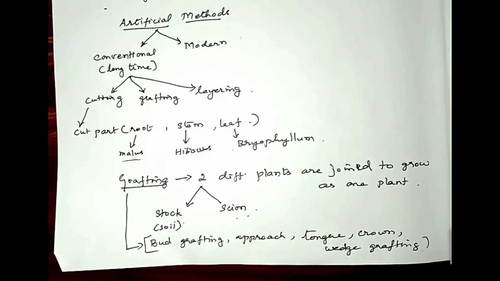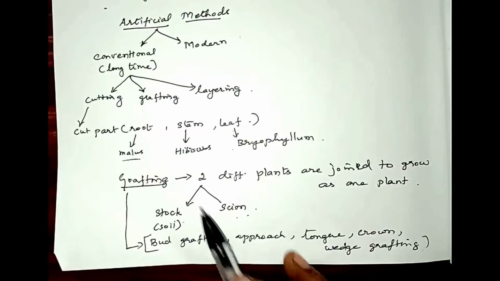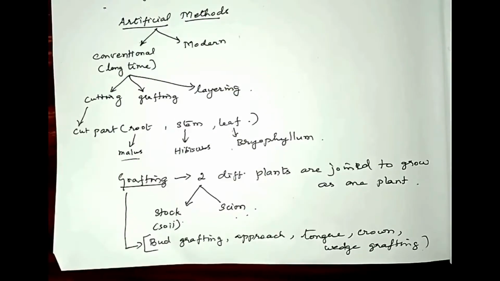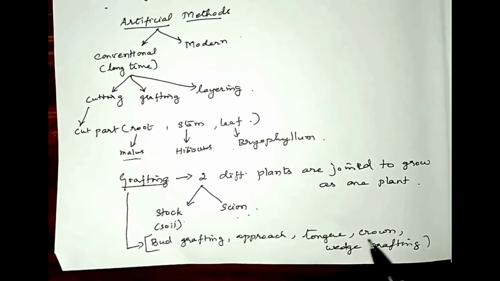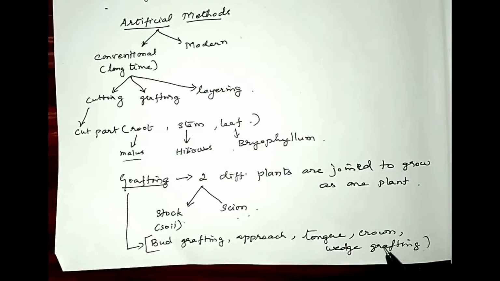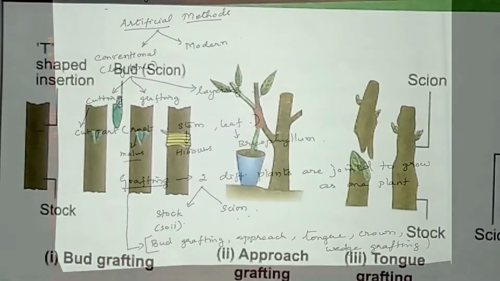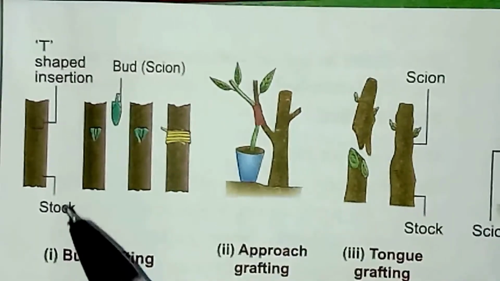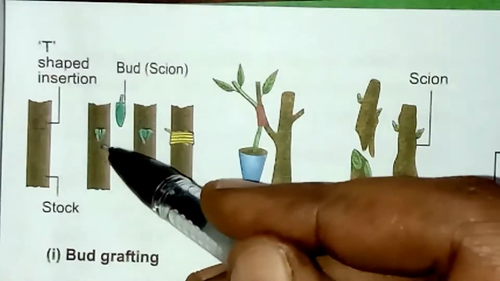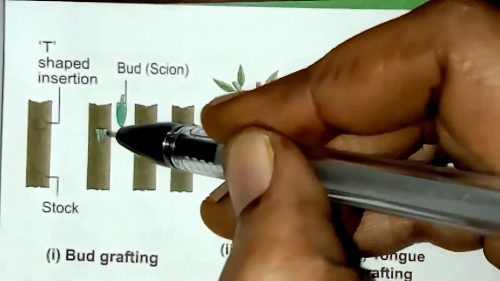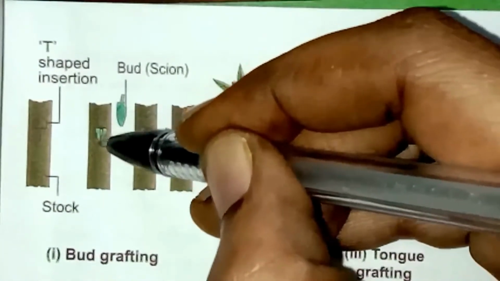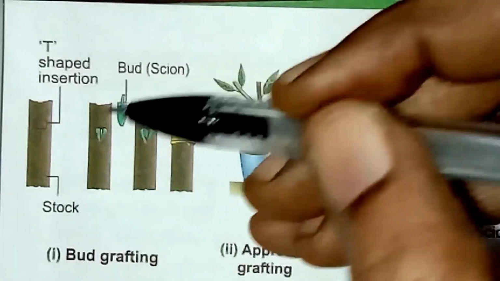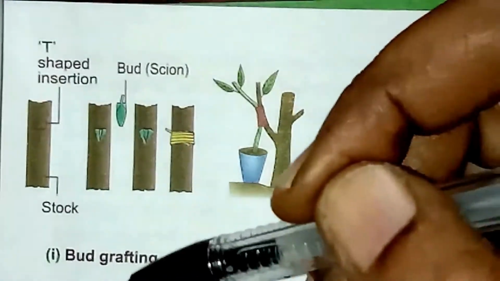They grow as a single plant. Grafting can be classified into bud grafting, approach grafting, tongue grafting, crown grafting, and wedge grafting. Now let's see the different types of grafting. The first one is called bud grafting. In this, a T-shaped incision is made in the bark of the stalk and it is lifted out.